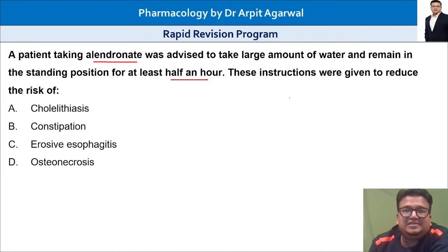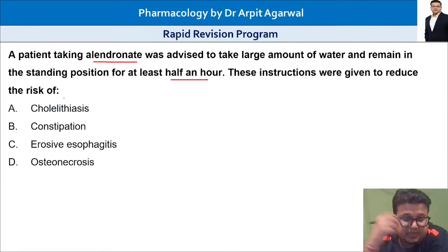These instructions were given to reduce the risk of what? Cholelithiasis, gallstone, constipation, erosive esophagitis, or osteonecrosis? Why are these instructions given?